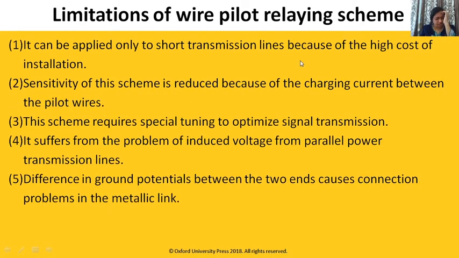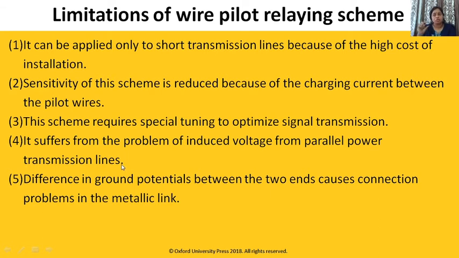These two schemes again have certain limitations. Limitation of wire pilot relaying scheme: it can be applied only for short transmission line because of high cost of installation, because at both ends we require communication equipment, and that communication equipment is connected through the wire. So definitely it is not economical, so it is used for short transmission line. Sensitivity of this scheme is reduced because of charging current between the pilot wires. These schemes require special tuning to optimize signal transmission. It suffers from problem of induced voltage from parallel tower transmission lines.